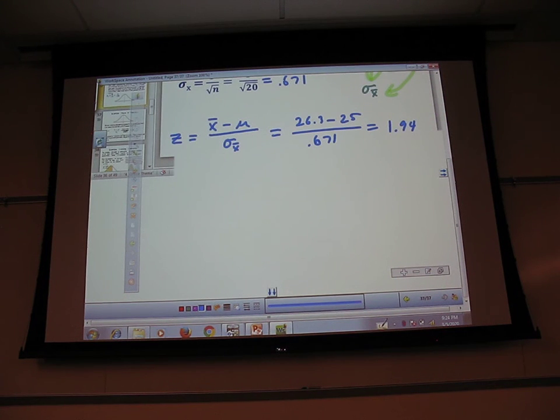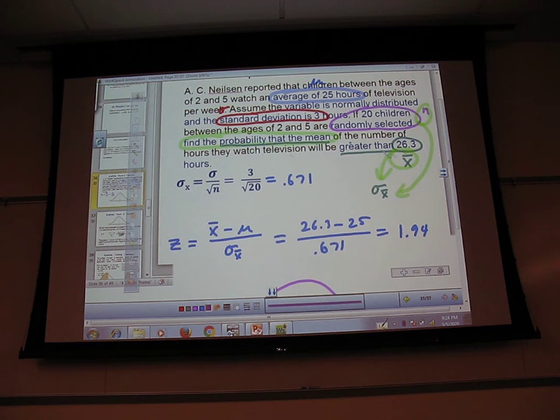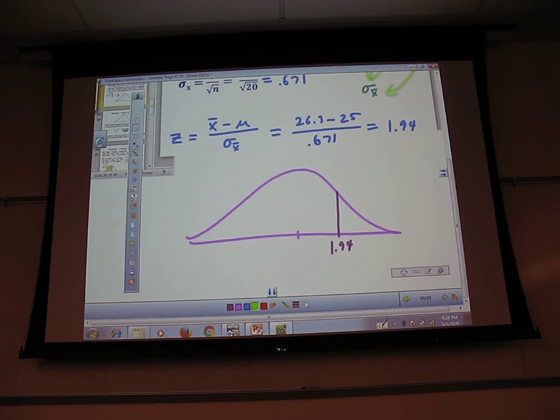Okay, and then the rest of it is exactly the same as we've been doing. I have a z-score, I draw a picture, put a notch in the middle where my middle is, and 1.94 is somewhere on the right side. Do I want less than this or greater than this? I want greater than. Do you guys see this part here? So I'm going to go with this side over here, which means that my other z-score will be way out here, positive infinity.